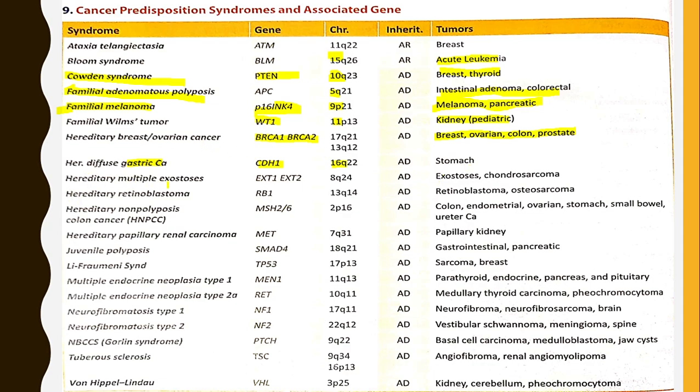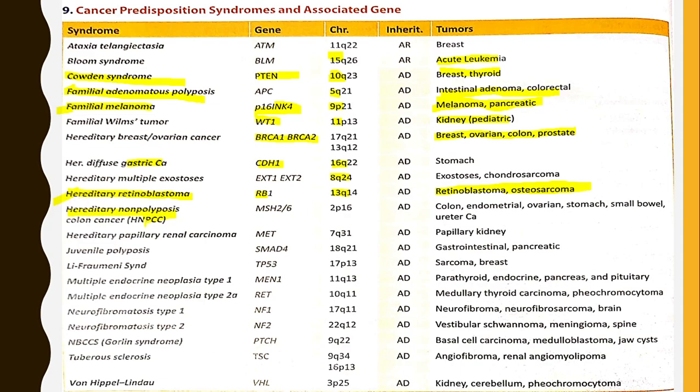Hereditary multiple exostosis, with genes EXT1 and EXT2 on chromosome 8q, has tumors of exostosis and chondrosarcoma of bones. Hereditary retinoblastoma is associated with gene RB1 on chromosome 13q, associated with tumors retinoblastoma and osteosarcoma. This retinoblastoma is also a very important MCQ.